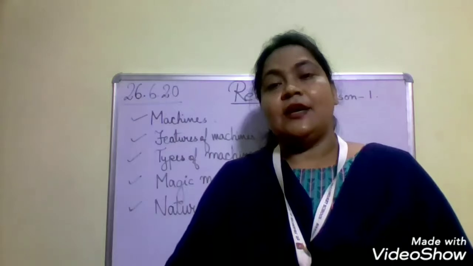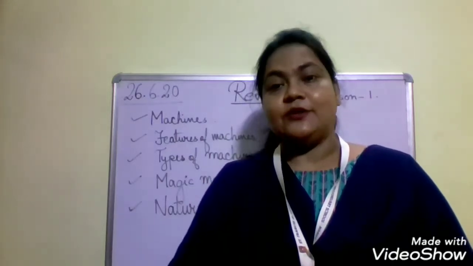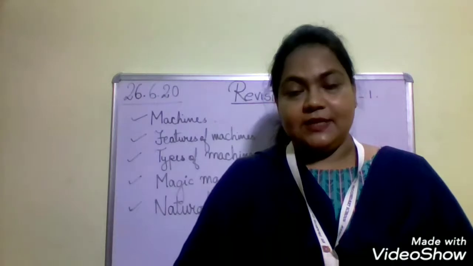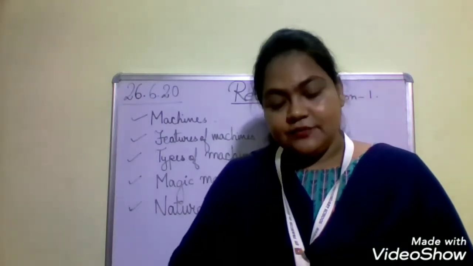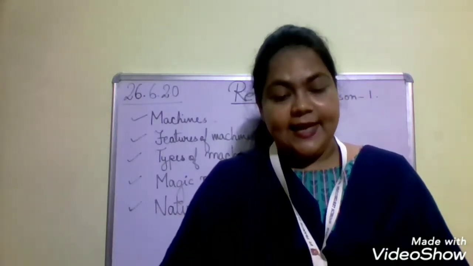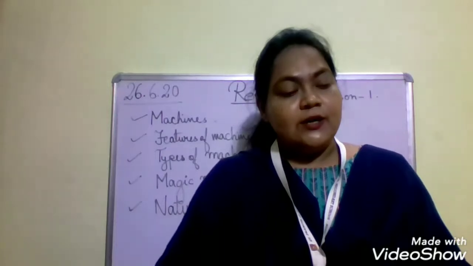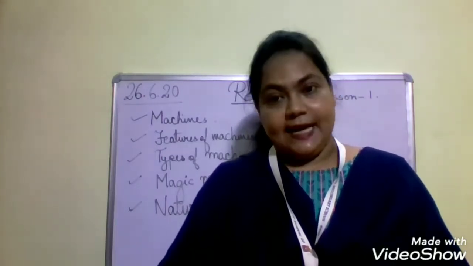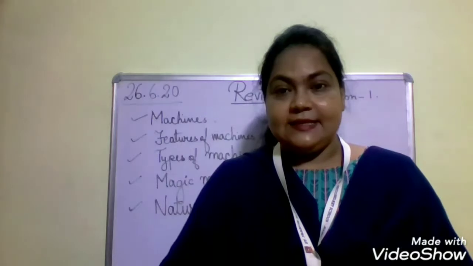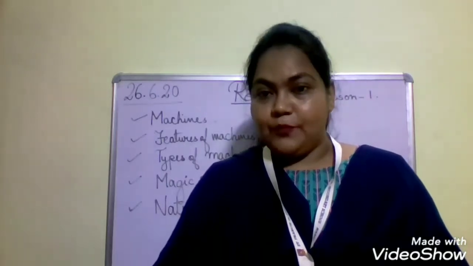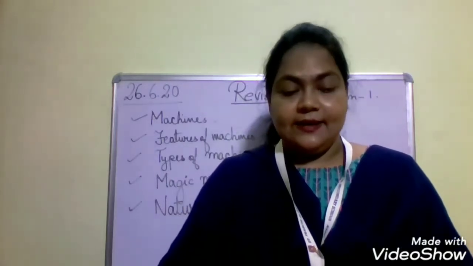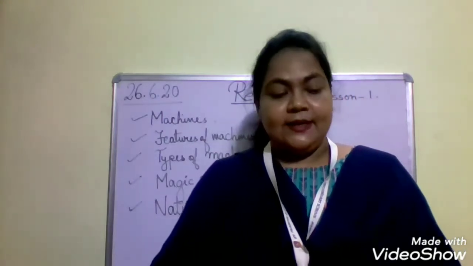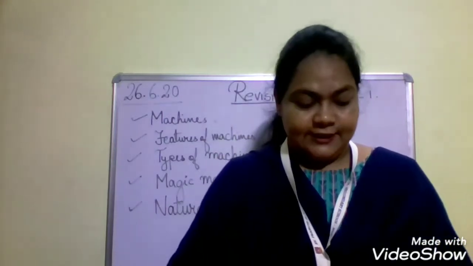These are the things used by your parents or your mother. Okay, children, these are the important things from this lesson, and please read the textbook clearly. Moreover, you have to learn the glossary also, that is automatic, electricity and manual. So automatic, what is it? Work done by an operator. Electricity, electrical power. Manual, work done by hand. This is important. You have to learn it clearly.